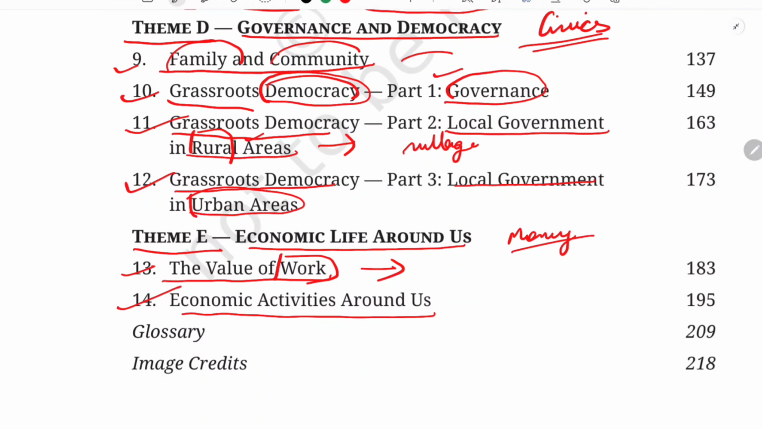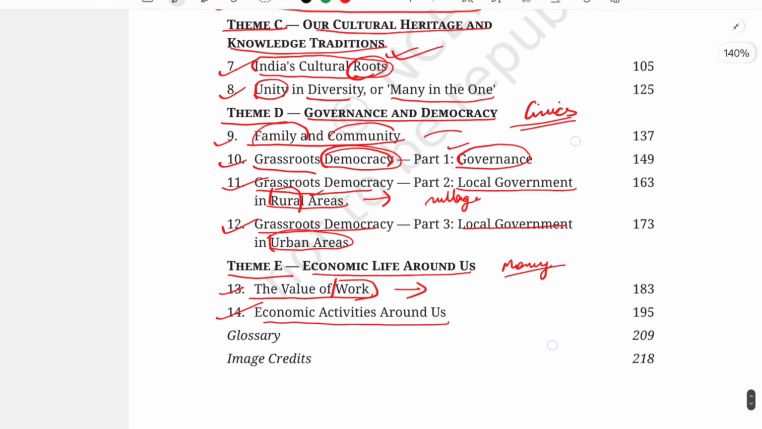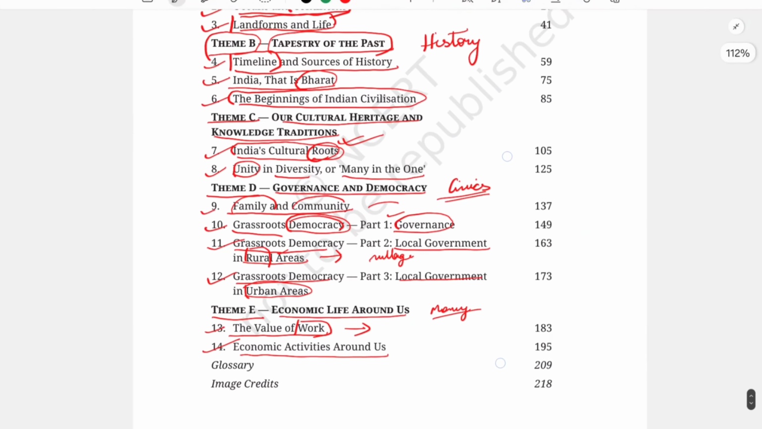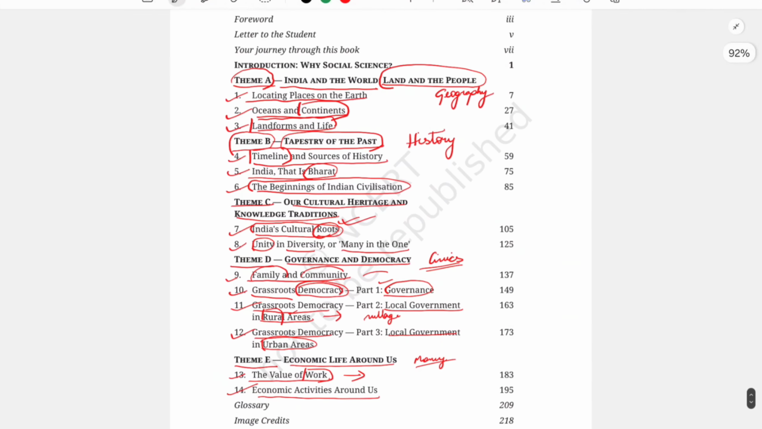So these are the chapters. Altogether we have 14 chapters this time in your social science textbook. See, it has been divided into themes, theme A to theme E. So we are going to start this new social science.